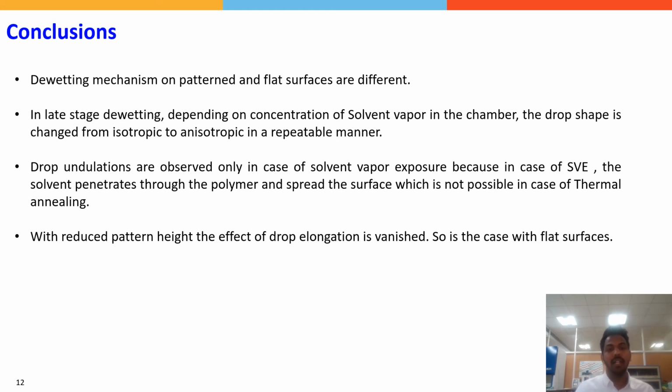In late stage dewetting, depending on the concentration of solvent vapor in the chamber, the drop shape changes from isotropic to anisotropic in a repeatable manner. Drop undulations are observed only in the case of solvent vapor exposure, because the solvent penetrates through the polymer and spreads on the surface, which is not possible in the case of thermal annealing. With reduced pattern height, the effect of drop elongation vanishes. So is the case with flat surfaces.